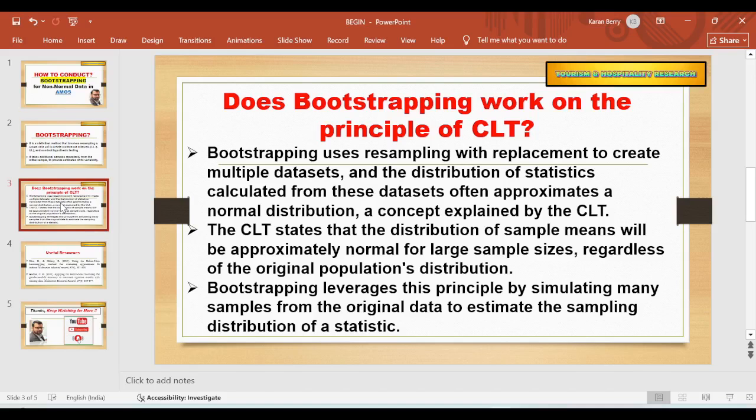I have explained it in my video on normality. It states that the distribution of sample means will be approximately normal for large sample sizes regardless of the original population's distribution. Bootstrapping leverages this principle by simulating many samples from the original data to estimate the sampling distribution of a statistic.